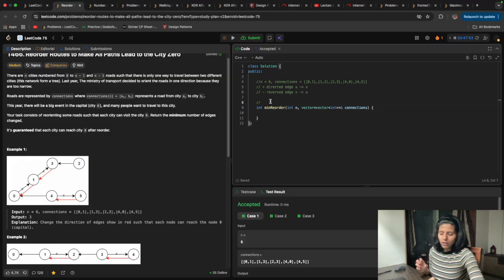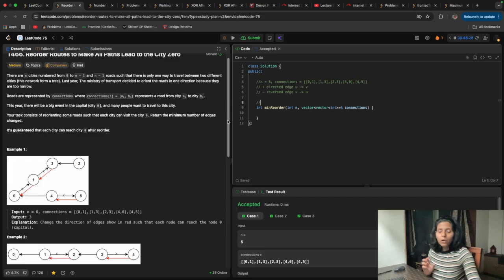Because I am at 0 and I am going somewhere, and I will say change this direction only, because there is an edge from 0 to somewhere, and I need to change that only. So if we have a directed edge from 0 to some other node, then it means that node will be there with a positive sign only.